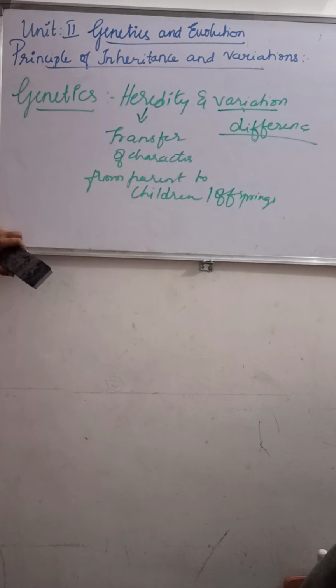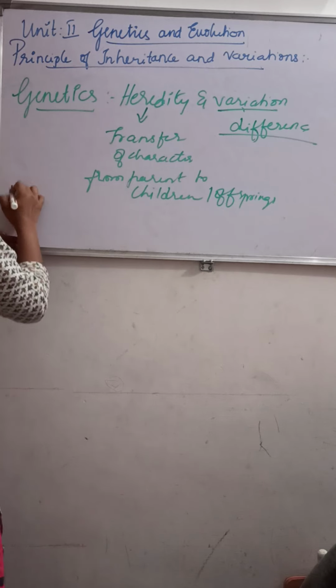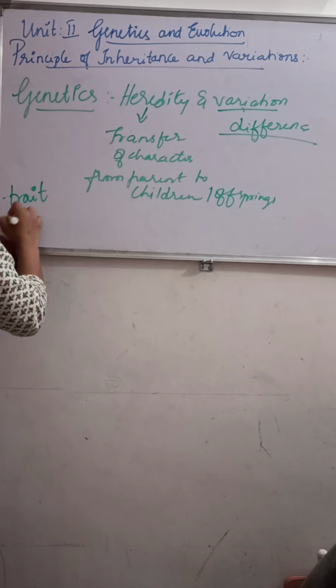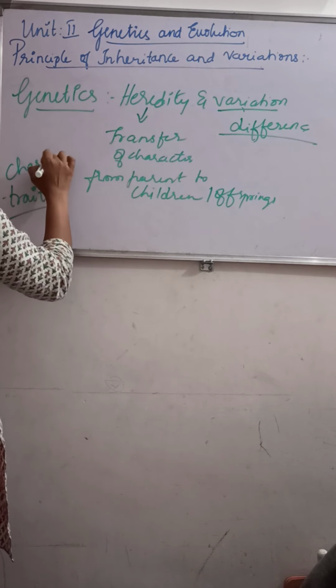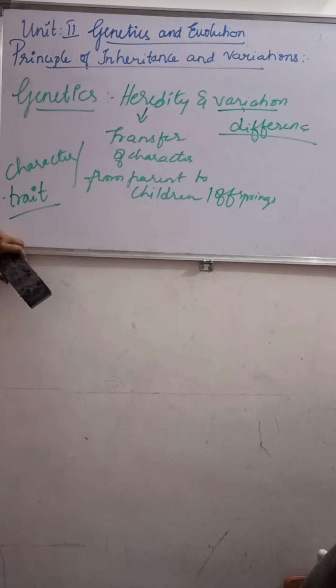You can see in your family, your brother and your sister, you have some variations also. Every living organism possesses a set of characters, also called traits, by which it can be identified as a member of a particular species.